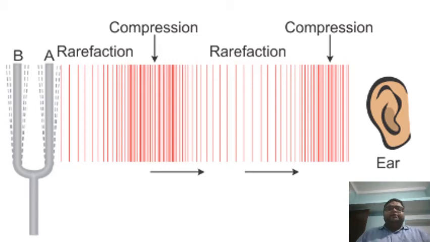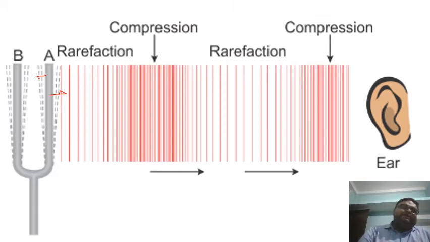Students, you can see from this picture that there are tuning forks B and A, right? What is happening in this picture? This tuning fork is moving in rapid to and fro movement, and due to this movement, there is a compression and a rarefaction happening. Okay, students.